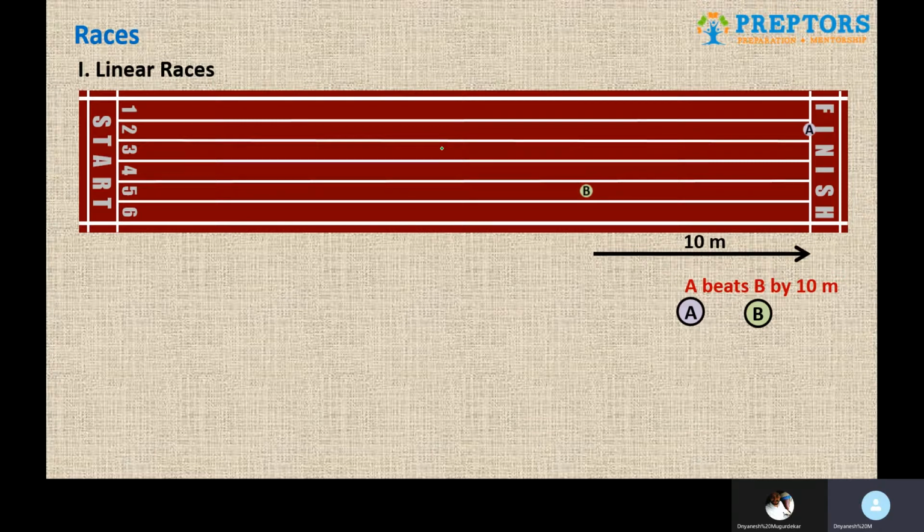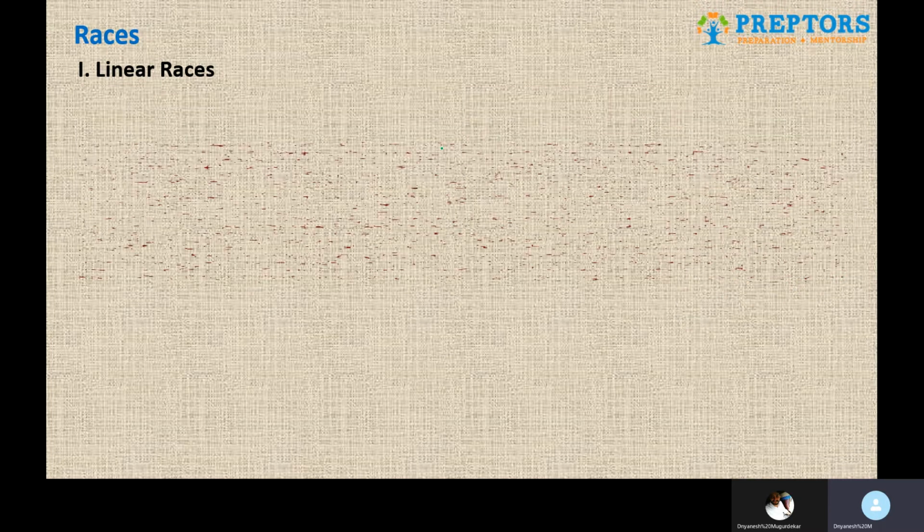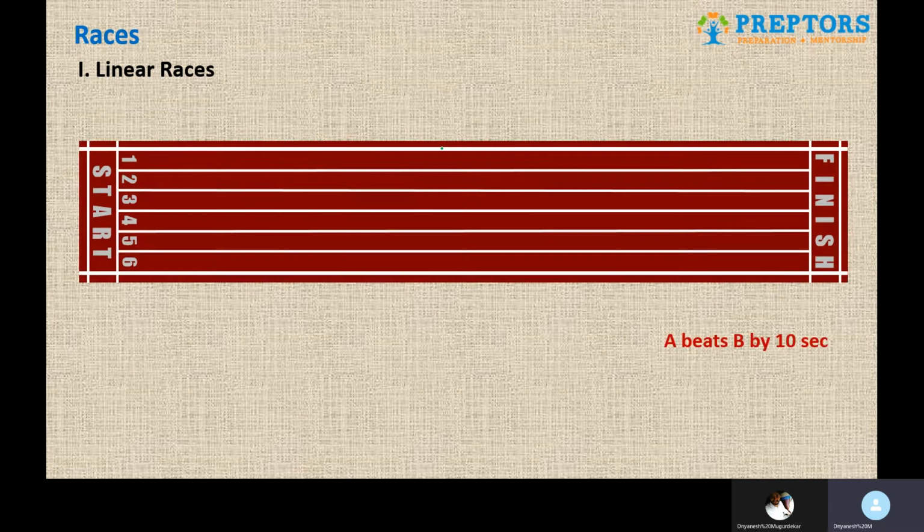The same thing can also happen in terms of time taken. For example, they may say A beats B by 10 seconds. Same interpretation: A has won the race, A is at the finish line and B is still 10 seconds away from the finish line.